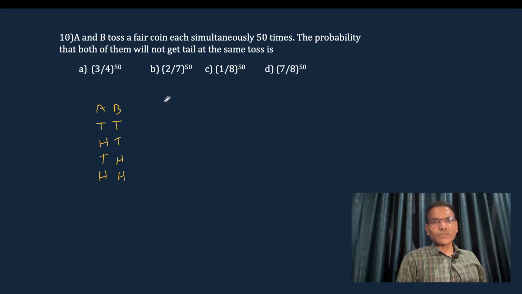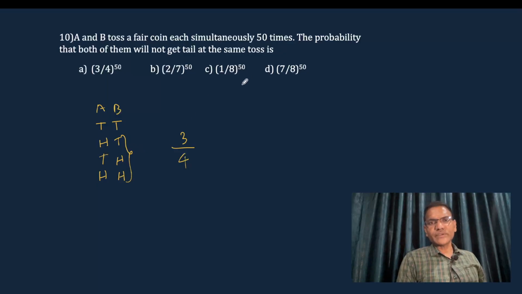Okay. So, what is given? The probability that both of them will not get tail at the same time. The total number of outcomes is 4, and the outcomes where they will not get tail at the same time are 3 only. Now, this is the probability while A and B toss one time each.